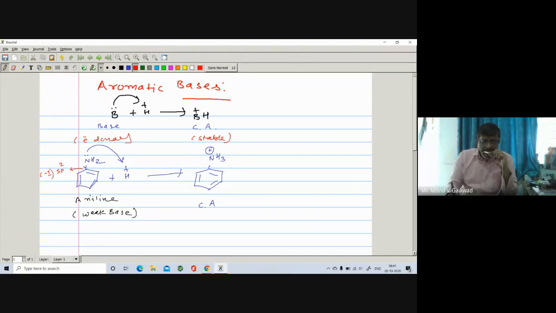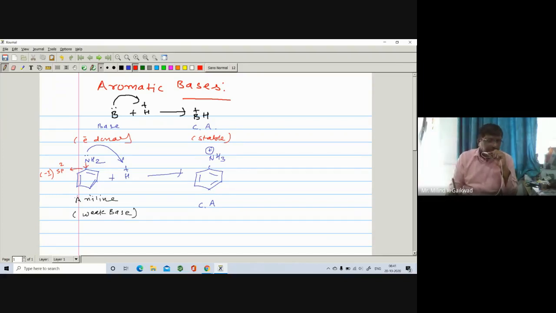So due to the minus I effect, the electron density on this nitrogen is pulled towards this carbon. So the electron availability for donation to the H plus is less. So they are not easily given to the H plus. That's why it is found to be a weak base.